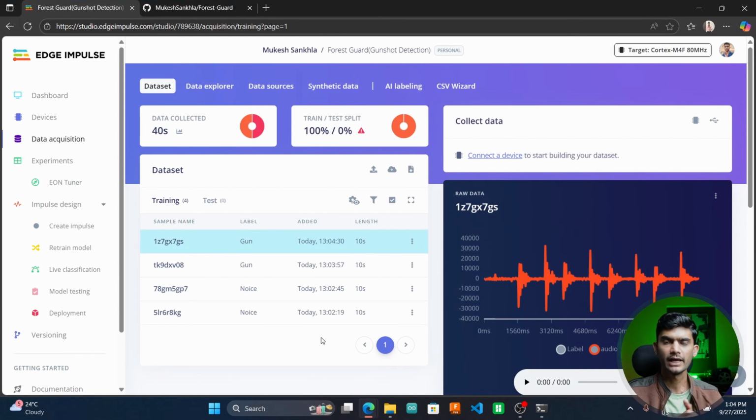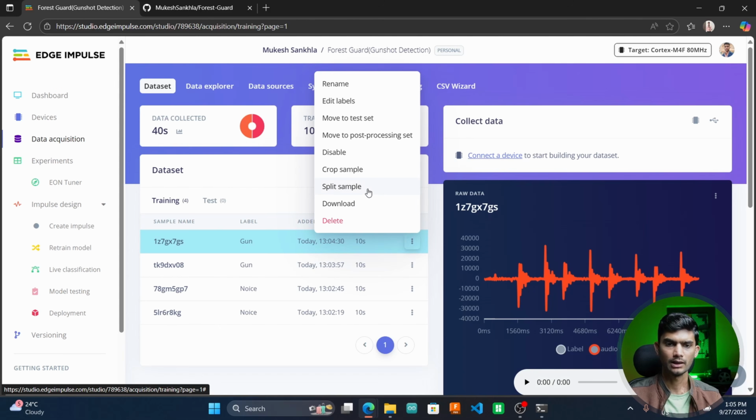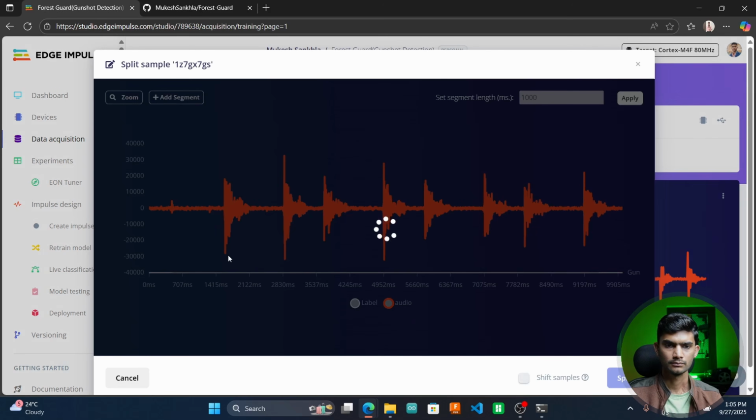So similarly, I will capture around 120 seconds of noise data and 120 seconds of gun data and make sure that you maintain the ratio of 80 to 20% in between training and test data. Once we have captured around 3 to 4 minutes of data, we'll find all these 10 seconds audio files in our Edge Impulse projects. I'll click on these three dots and I'll click on split samples.